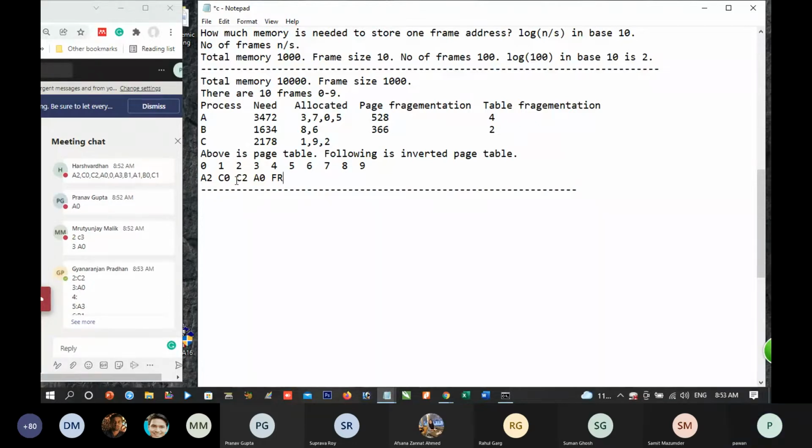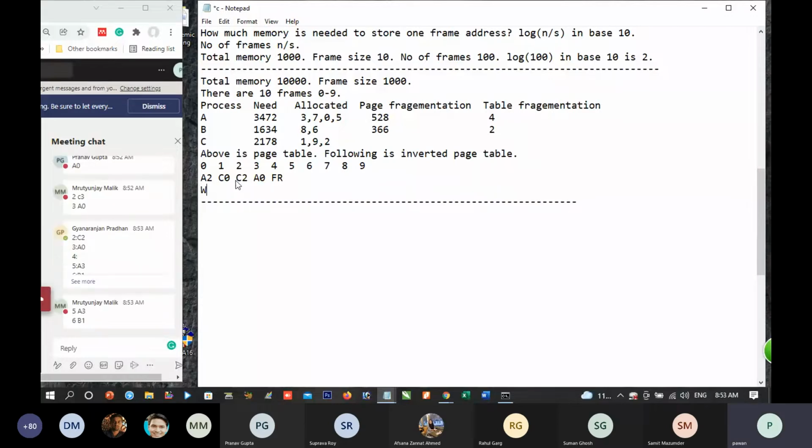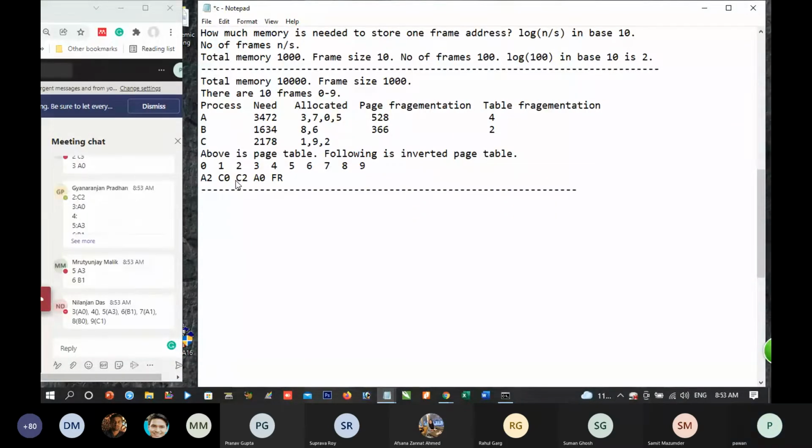Now, correct. Now, what is the formula for physical address? Now, let memory be 1024, frame size 8.